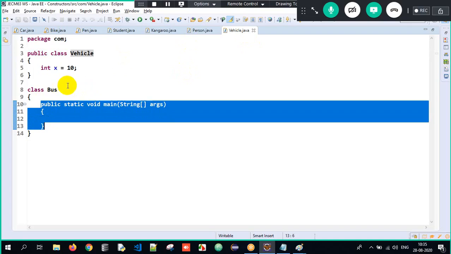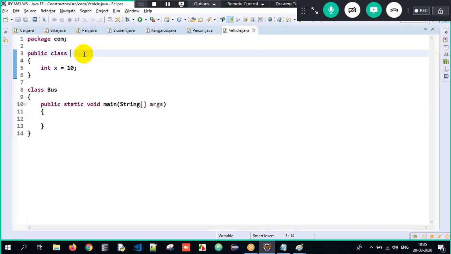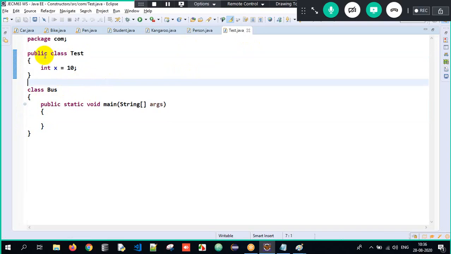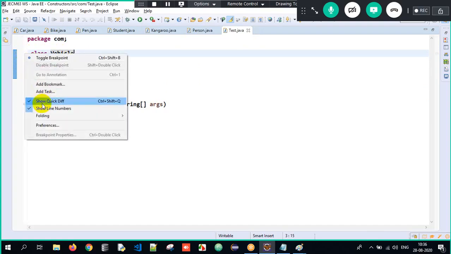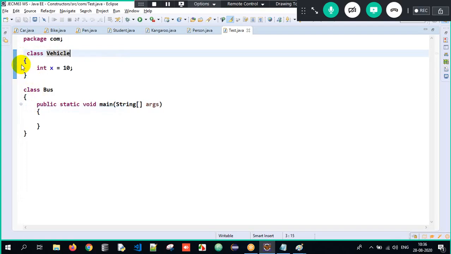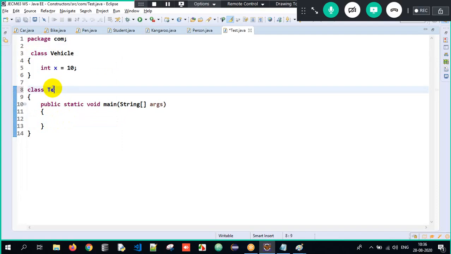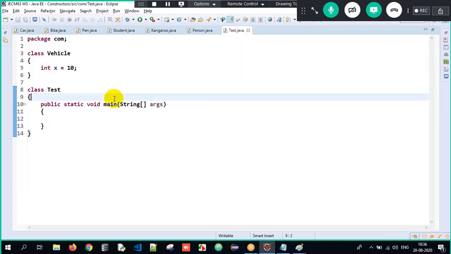So therefore, what I generally do here is, wait, I'll just write it as test here. I'll just rename it. Just a moment, guys, I'll explain what is happening over here. The line numbers, right click, do it. Yeah, perfect. So here I'll have it as a test class. Clear, everyone? Cool.